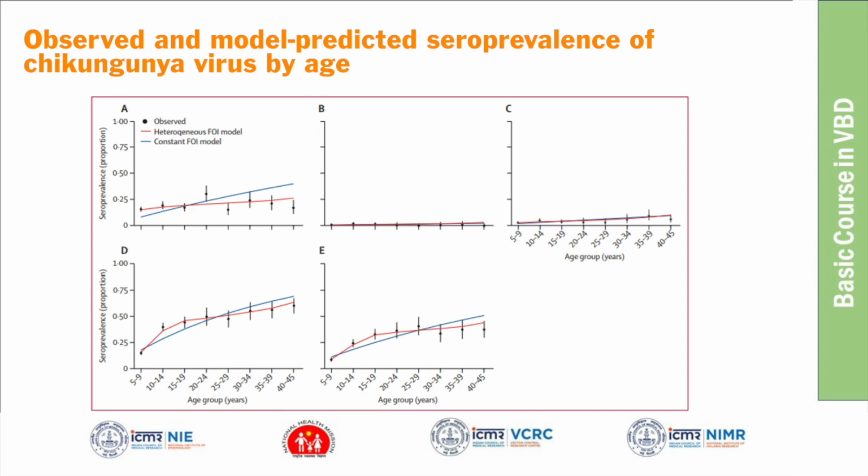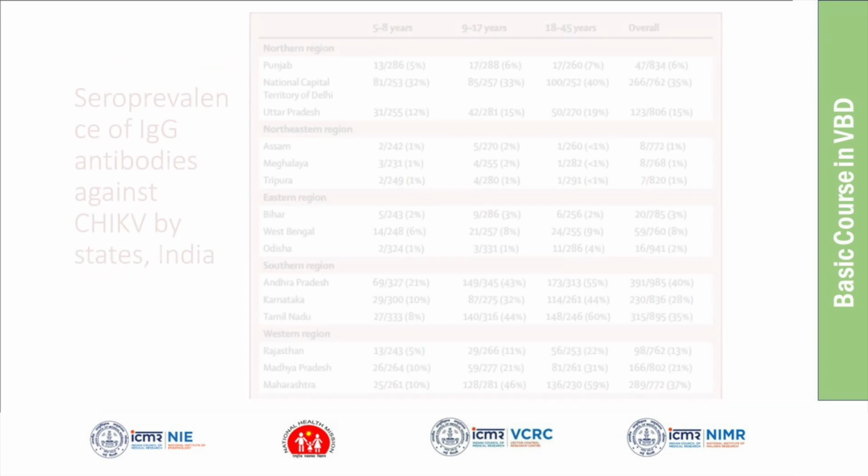As the age increases, you can see the seroprevalence increases in 3 regions of India, except the eastern and northeastern regions. In the second picture, B is northeast and C is eastern region, so except B and C. A is north region, and D and E are south and western region. Right, sir. So south and western region is more as compared to the other ones, sir.